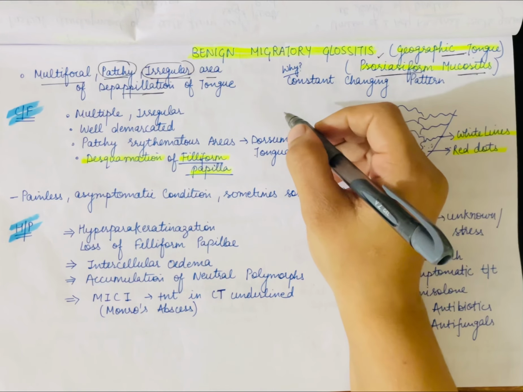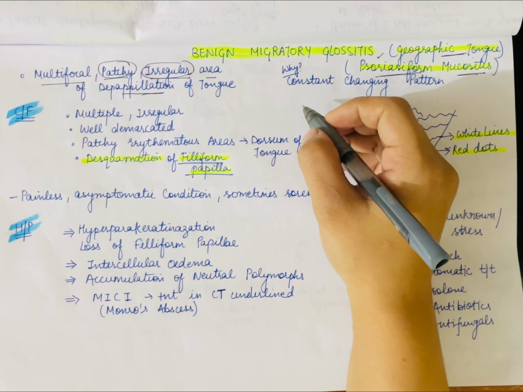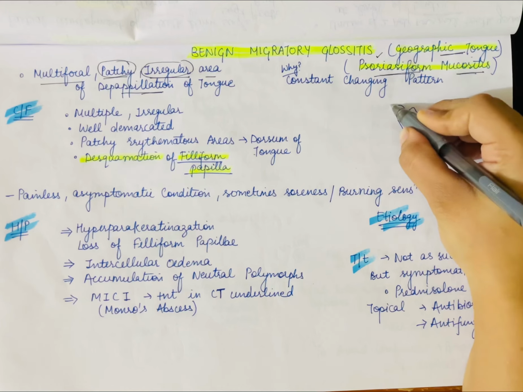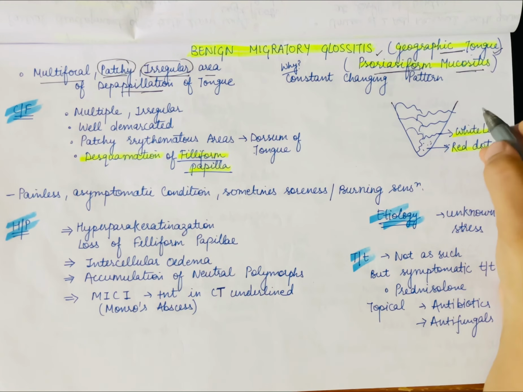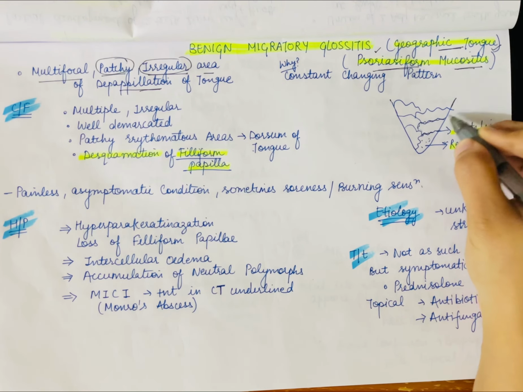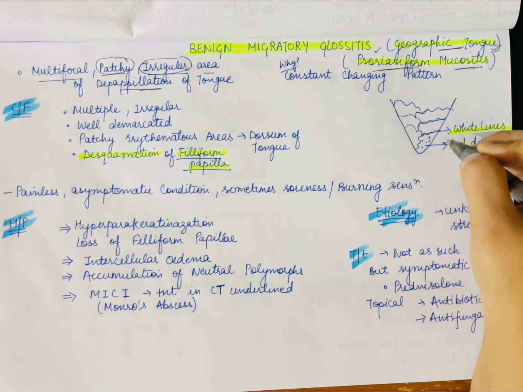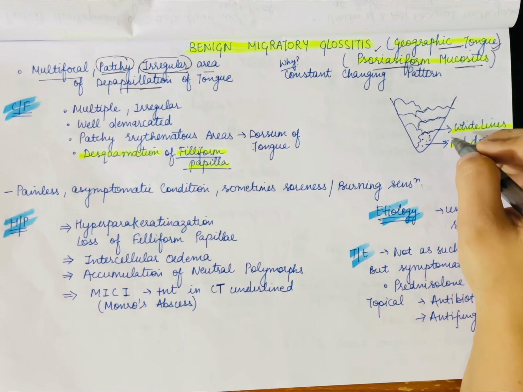जहाँ पे ये inflammation होती है वहाँ पे depapillation हो जाती है of filiform papilla. Now this is the appearance of the tongue, that's why it is known as geographic tongue. These are the white lines that are depicting the boundaries, and these are the red dots that are patchy and irregular. Now coming on to clinical features.